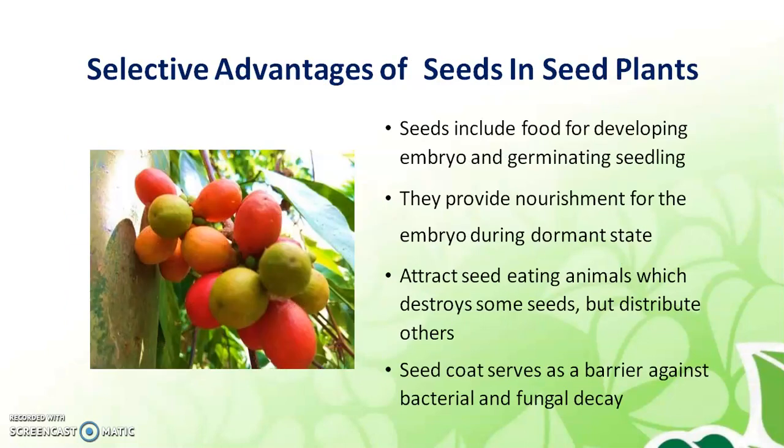Seeds include food for the developing embryo and germinating seedlings. So seeds have the food for the embryo. They provide nourishment for the embryo, and attract seed-eating animals also, which destroy some seeds but distribute others. So these seed-eating animals help in distribution, that means in dispersal. The seed coat serves as a barrier against bacterial and fungal decay.